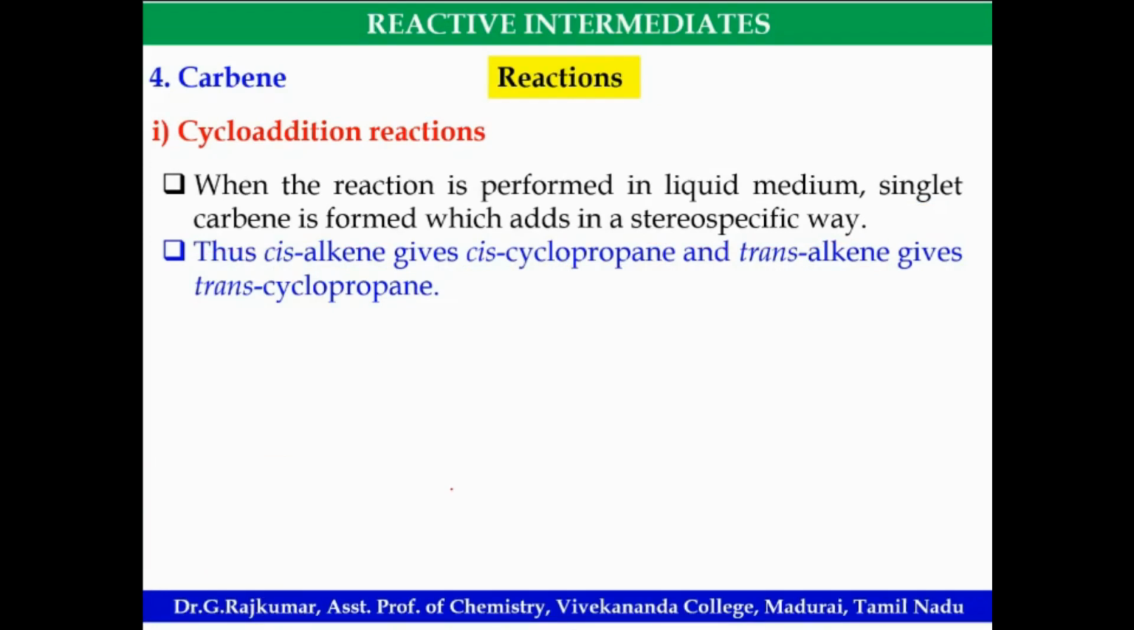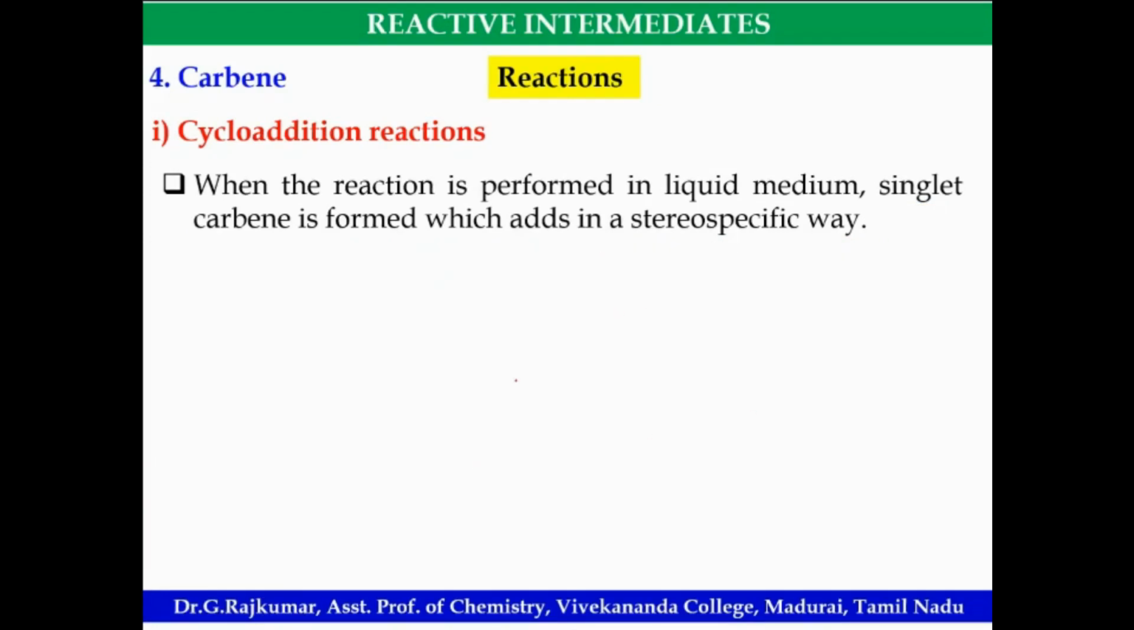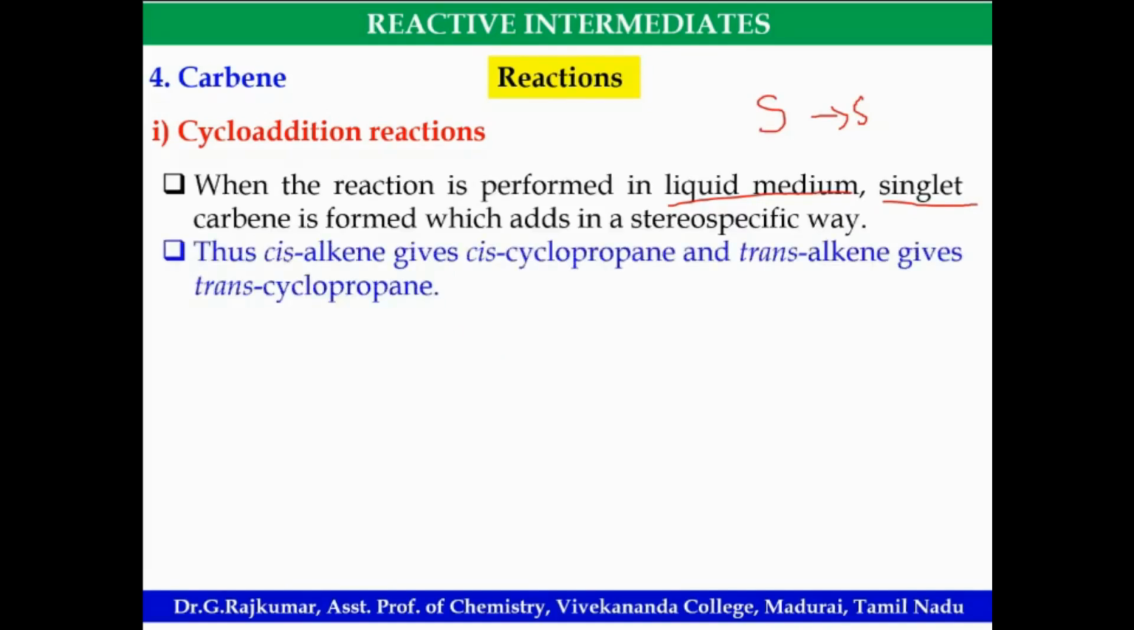I'll explain again. When the reaction is carried out in liquid medium, okay, there is a formation of singlet carbene. Singlet carbene means stereospecific. So stereospecific reaction means if you are taking cis alkene as a reactant, the product I get will be the cis cyclopropane derivative. Suppose I'm taking trans alkene, I'm getting trans cyclopropane as the major product. Okay, that is a stereospecific reaction.